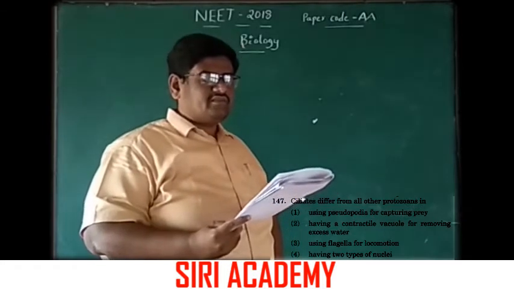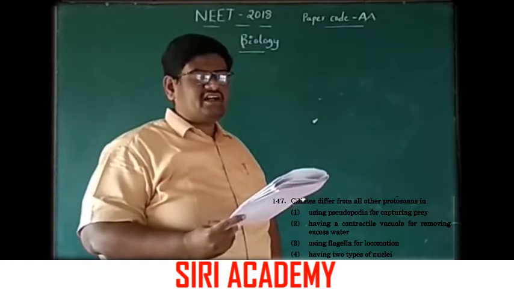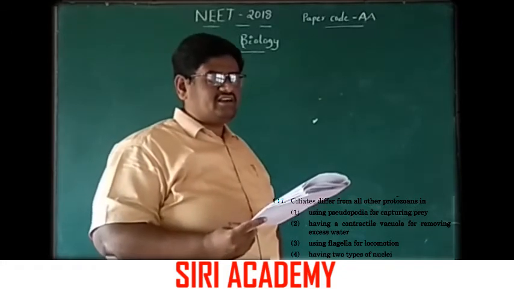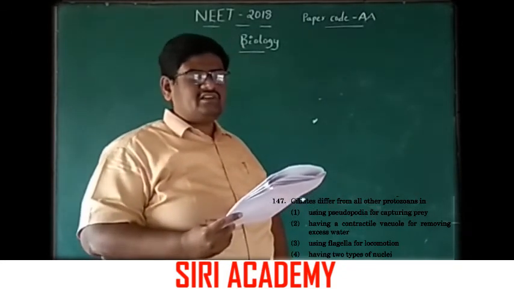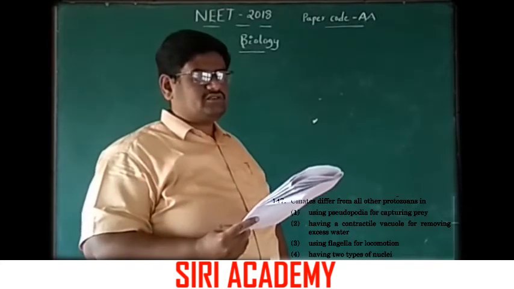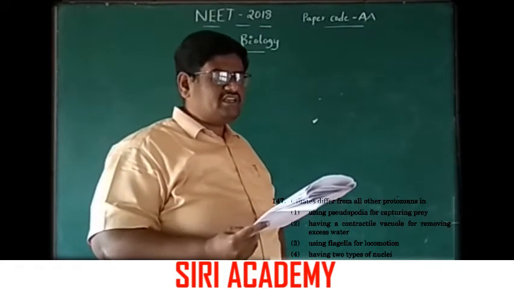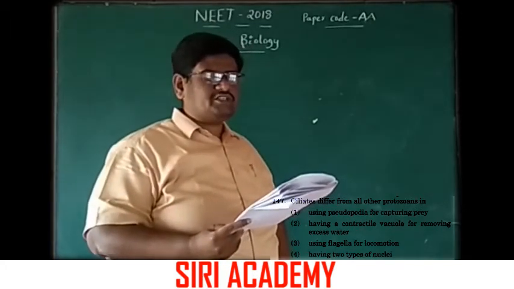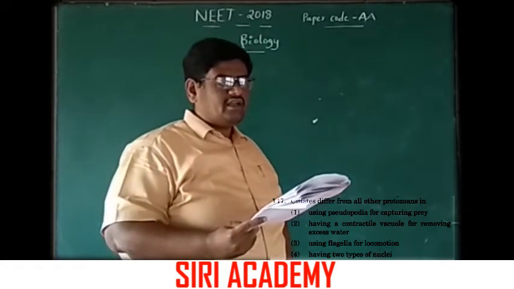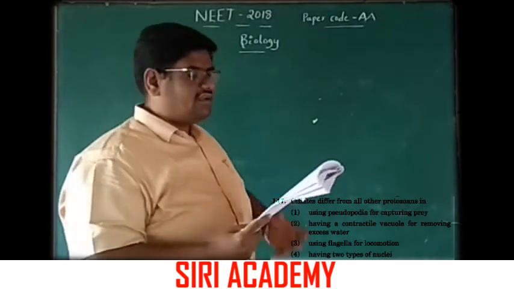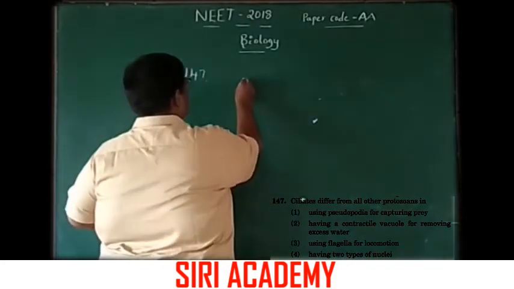Next, second one, having a contractile vacuole for removing excess water. Actually, this is present in sporozoans, absent in sporozoans. And using flagella for locomotion. And fourth one, having two types of nuclei. Okay, this one is the correct answer.